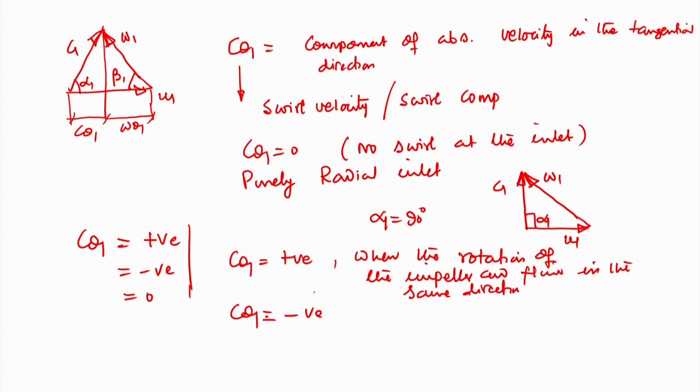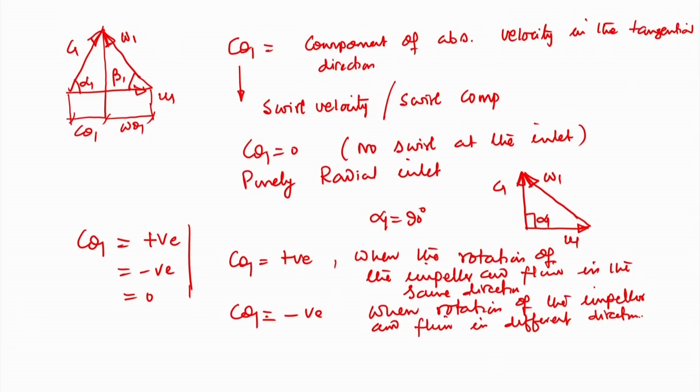So, when C theta 1 is positive, that means when the rotation of the impeller and fluid are in the same direction, it becomes a positive swirl. Or sometimes it may have a negative swirl component of velocity, when the rotation of the impeller and fluid are in different directions.